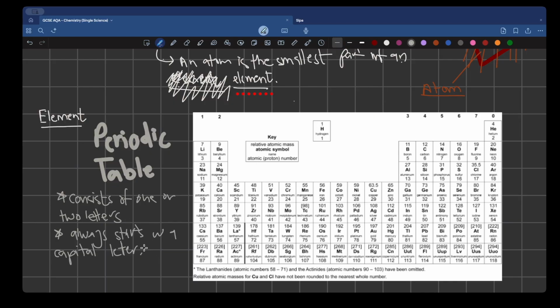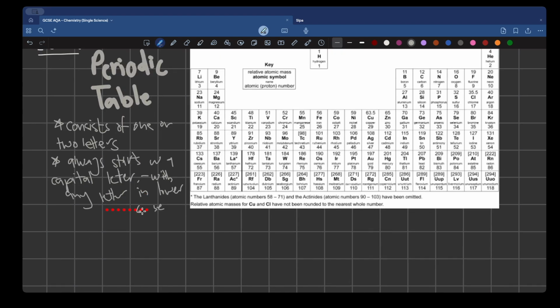It is followed by any letter in lowercase.